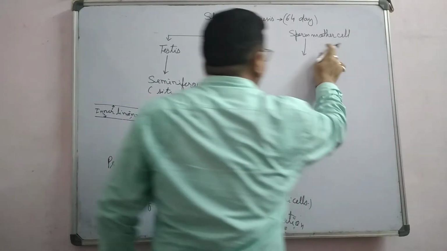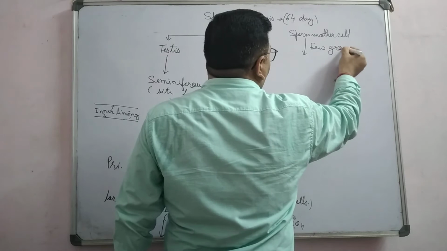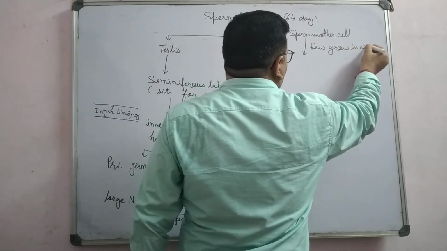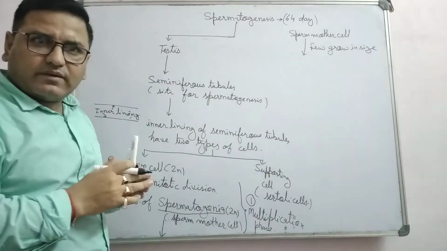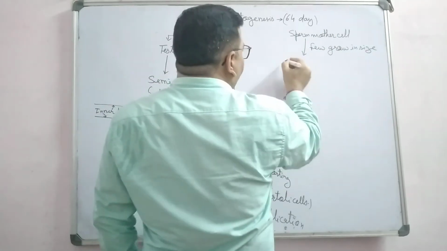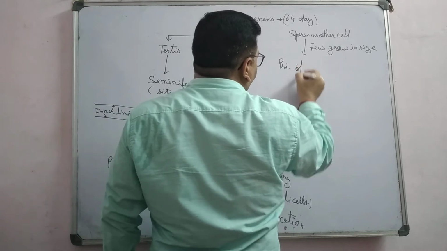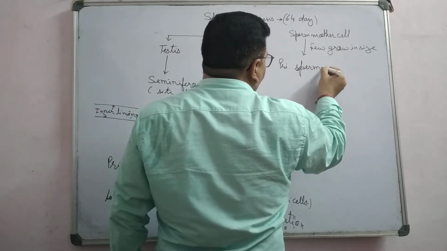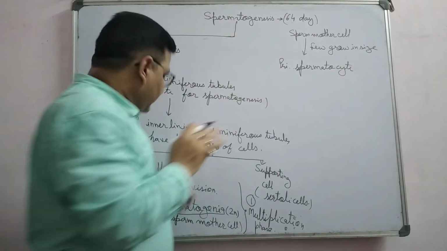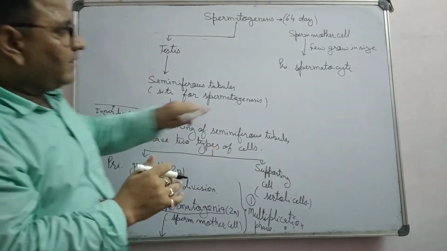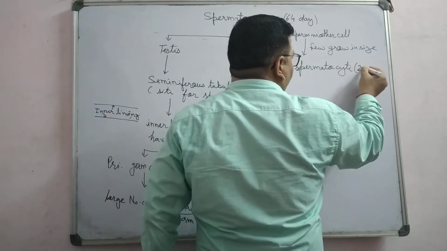Few of these sperm mother cells grow in size, become large, and then they are known as primary spermatocytes. They are also diploid in nature, 2n.